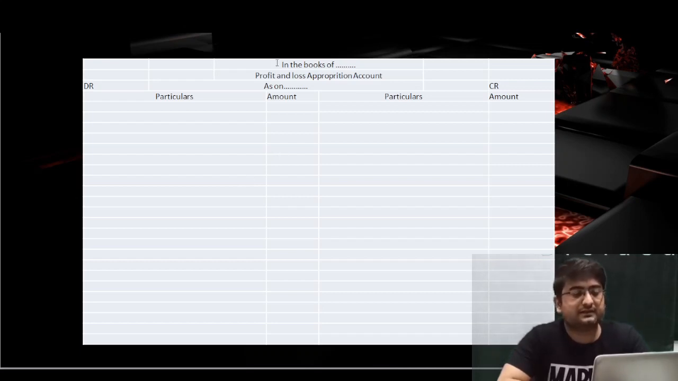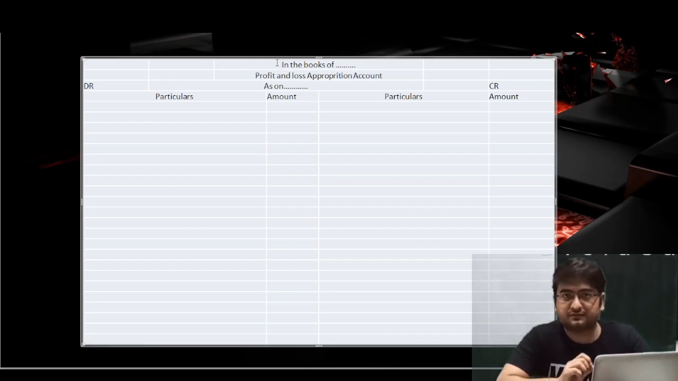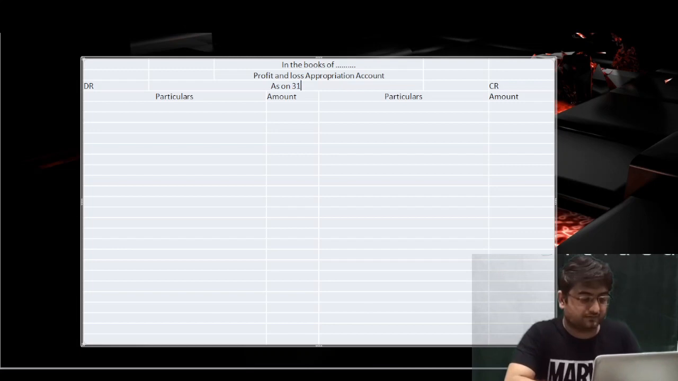Do follow this format. It starts with 'Dr.' and the firm's name. If the question gives the firm's name, then do write the firm's name, like in the books of A Limited, in the books of B Limited, and so on. Next, the profit and loss appropriation account, the heading of the account that we are going to solve. And last, 'as on'. What does 'as on' mean? When you are preparing a particular account, for example, on 31st March 2021, I'll simply write 'as on 31st March 2021'. This will be my date for the P&L appropriation account. Now we'll just solve this question in this way.